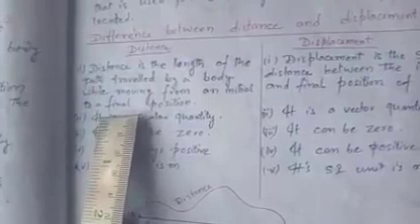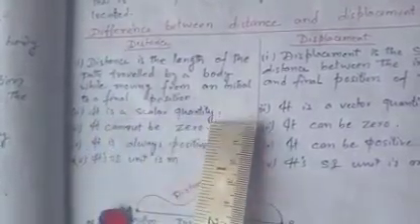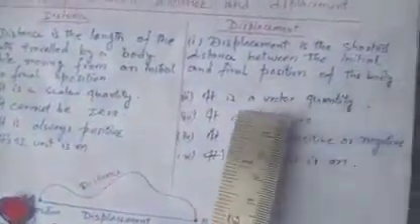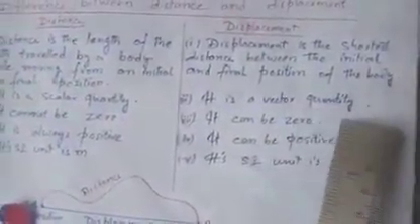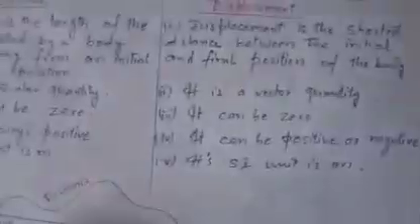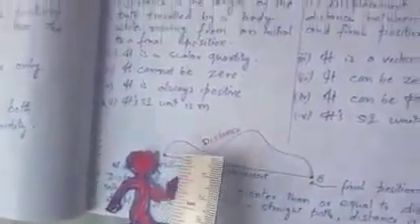Second, distance is a scalar quantity, meaning it has only magnitude. Displacement is a vector quantity, with both magnitude and direction. Distance cannot be zero, while displacement can be zero if the initial and final point are common, then its magnitude will be zero. Distance is always positive, while displacement can be positive or negative.